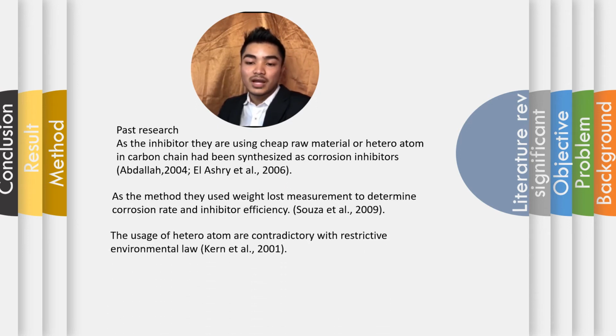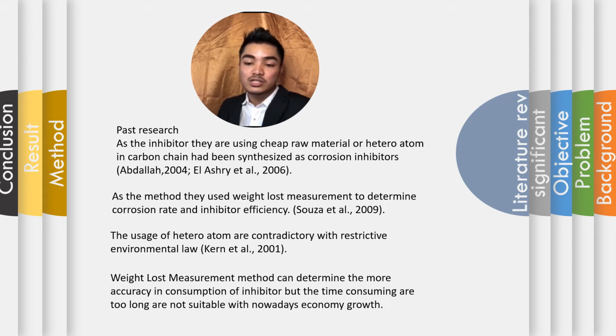The usage of heteroatoms is contradictory with the restrictive environmental law dictated by Kern and team in 2001. Besides, the weight loss measurement method can determine the consumption of the inhibitor more accurately, but the time consumed is too long, not suitable with nowadays economic growth, and we can tell it is not efficient at all.